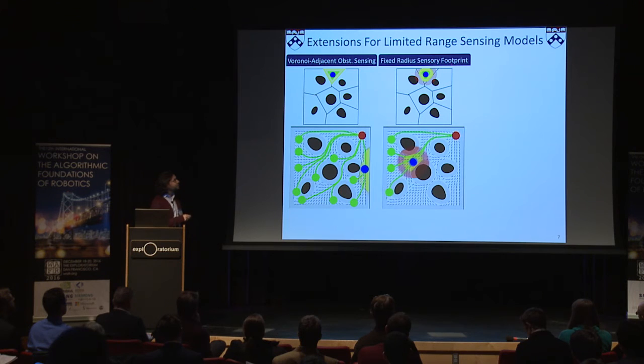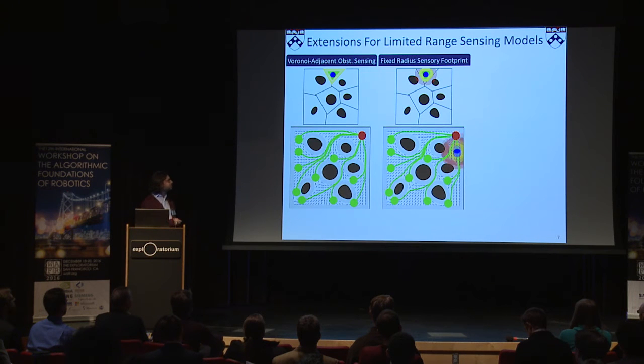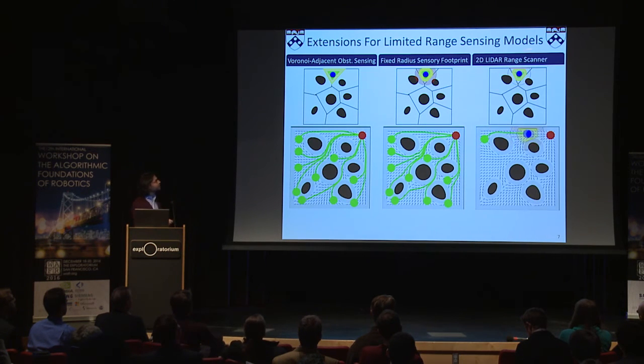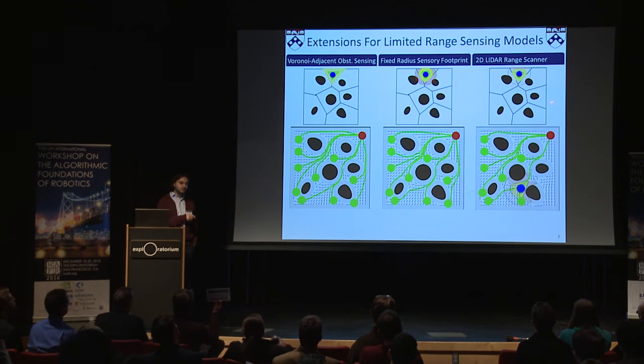For example, for a fixed radius sensory footprint, since the intersection of convex sets is a convex set, the construction can be directly applied, but we only need to take an intersection of the local workspace with a proper circle to make sure that the construction will still have this piecewise smoothness and Lipschitz continuity. And for a laser scanner, you can just use the range data to identify those convex segments and apply the same idea. Actually, this construction only needs the local minimum of the range data to construct the local workspace. I believe that this was a very important observation.